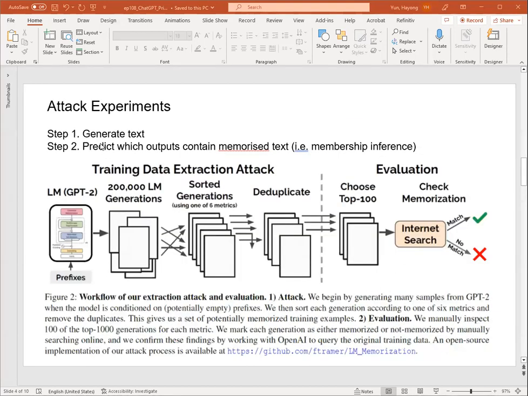What they do is first generate a lot of text, and then there are 6 categories of how rare the text is. Memorization can occur in many ways, and some are okay. We want the large language model to memorize a regular pattern, like if you give the city, then maybe the zip code should be memorized and come next.